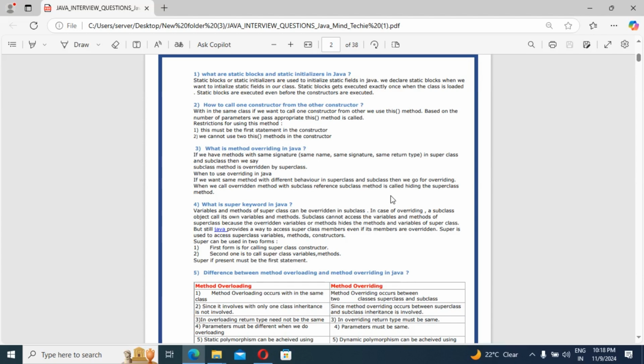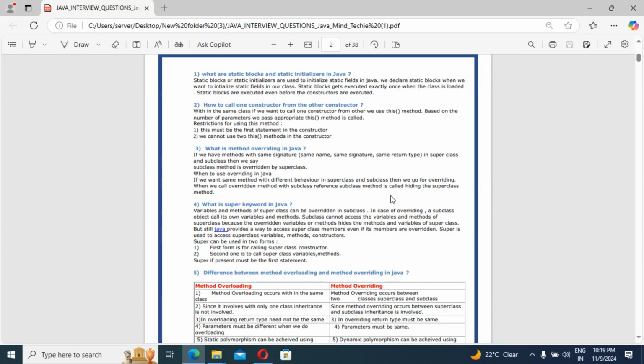In general, what you need to explain is: if the subclass is not satisfied with the superclass implementation, at that time we need to use the overriding concept. That is a simple and neat explanation. When the subclass is not satisfied with the superclass implementation, or you can say when the child class is not satisfied with the implementation of the parent class, at that time we are going to override.